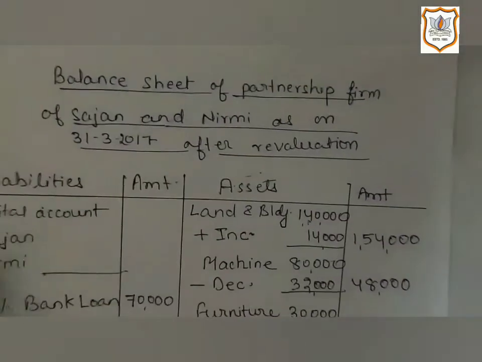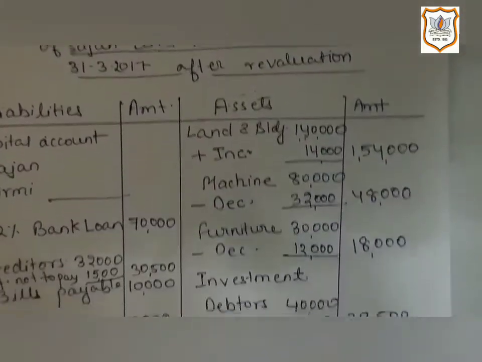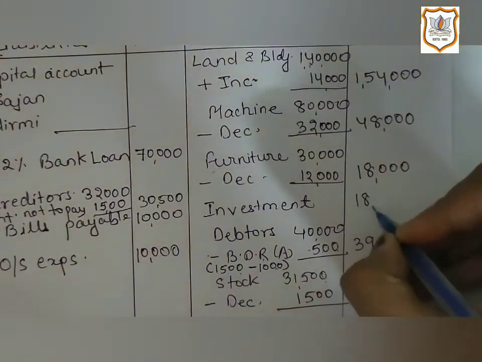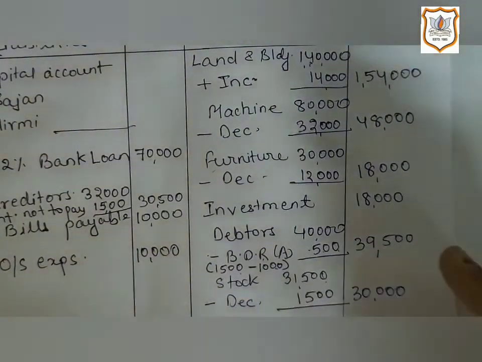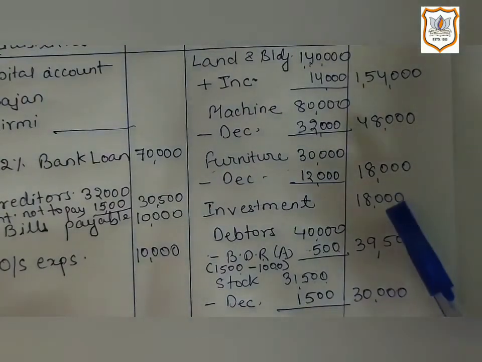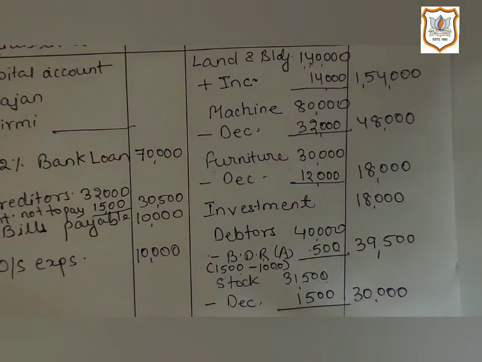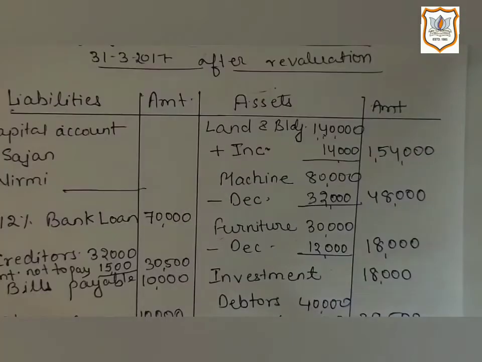Now let's record it in new balance sheet. Investment 18,000. We are recording it at the value of 18,000 as it is given that investment is to be shown at market value. Now let's record the remaining items from the old balance sheet.